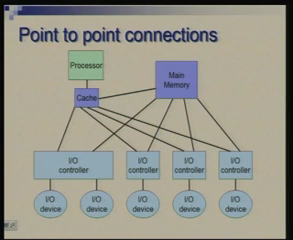This is one straightforward answer, that you have point to point connection. That is, if you want memory to talk to this device, establish a connection. If you want cache or processor to talk to this device, establish a connection, also a connection between cache and main memory. So, whichever pairs of devices or subsystems need to talk to each other, there is a dedicated connection.